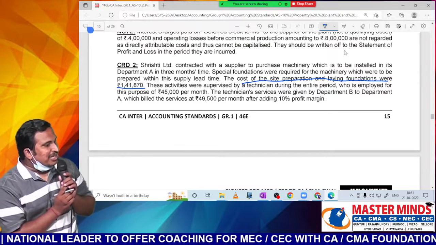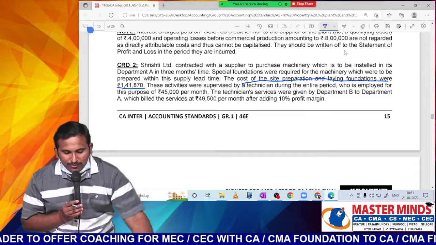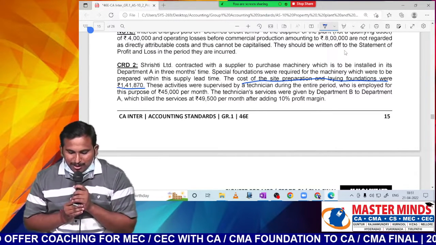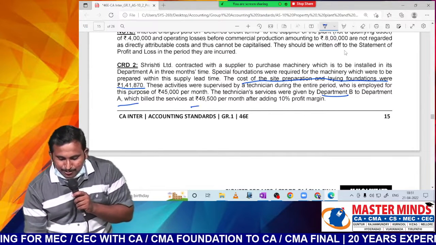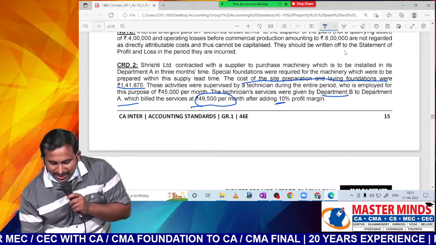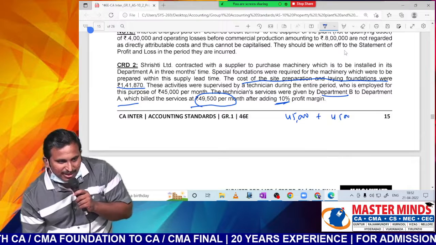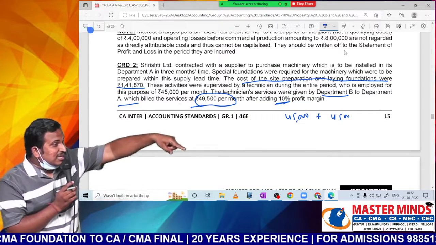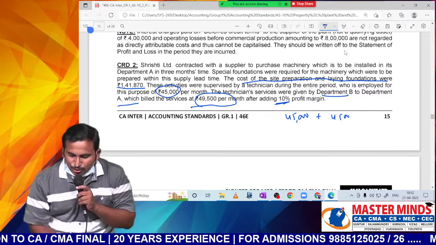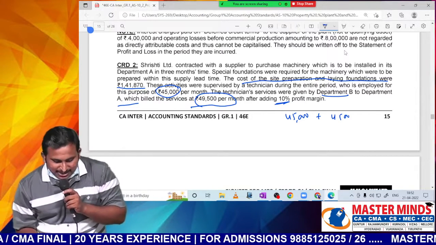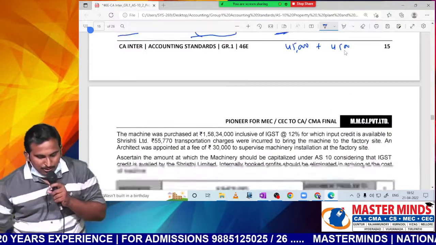Yes. Site preparation costs. These activities were supervised by a technician who is employed for this purpose for 45,000 per month. Technician services were given by Department B to A, which billed at 49,500 by adding 10% profit. 45,000 plus 10%, 4,500. Will we consider any internal profits? No. Internal profits have to be eliminated. So only 45,000 to be considered. This is per month. How many months, sir? 3 months. So multiply by 3, you will get the amount to be considered.